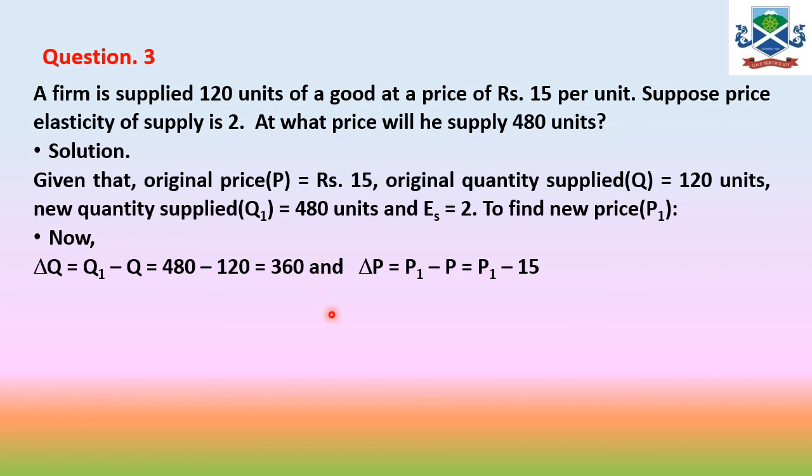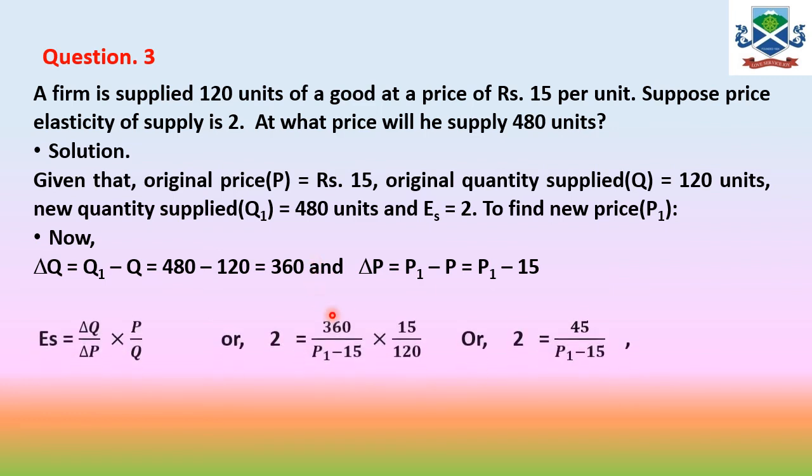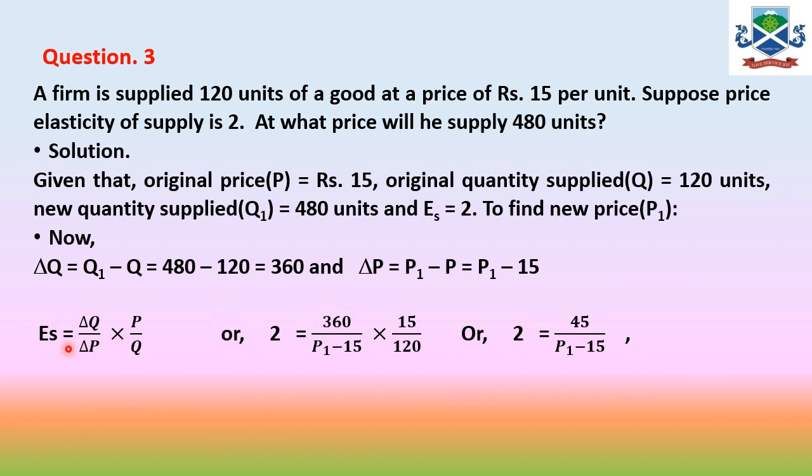And now if we calculate the ES formula, ES is equal to delta Q by delta P multiplied by P by Q. By putting the value of ES is equal to 2, and delta Q is equal to 360, and delta P is equal to P1 minus 15, multiplied by 15 by 120, if you go on calculating, you will find 2 is equal to 45 by P1 minus 15.